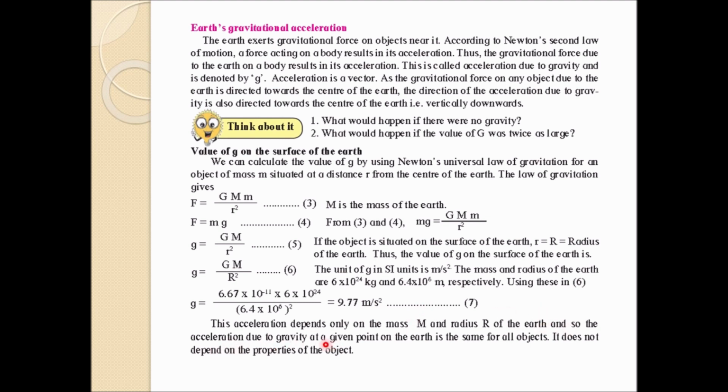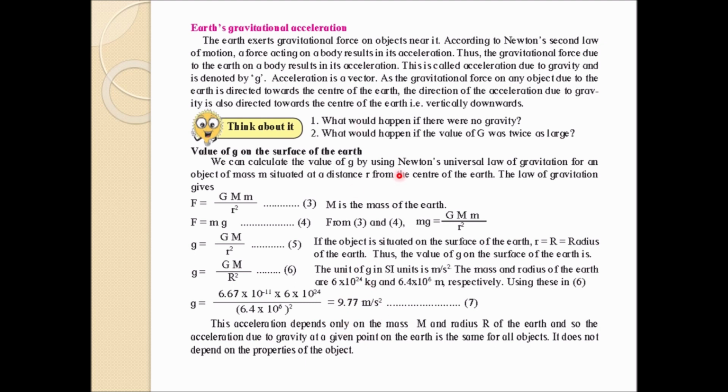So acceleration due to gravity is the same at any point for all objects, whether it is a big object or a small object. Whether you push an elephant of 4 tons from a tower, or you drop a shot put of 1 kg, both will fall with the same acceleration.